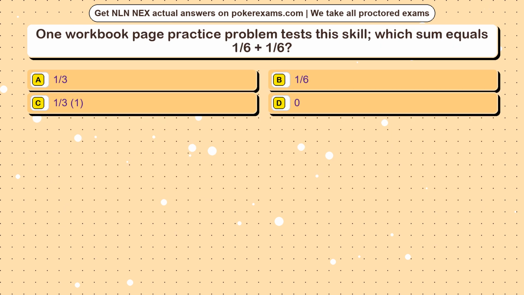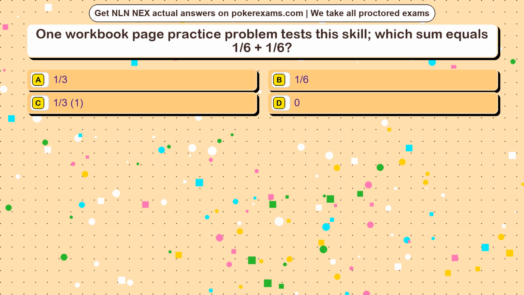Question 11. One workbook page practice problem tests this skill. Which sum equals 1/6 plus 1/6? Option A 1/3. Option B 1/6. Option C 1/3, 1. Option D 0.